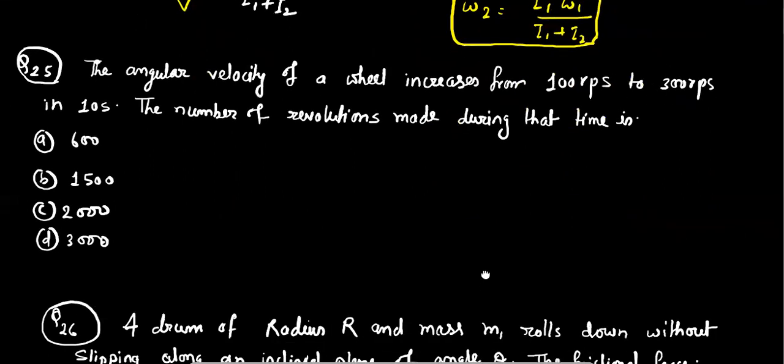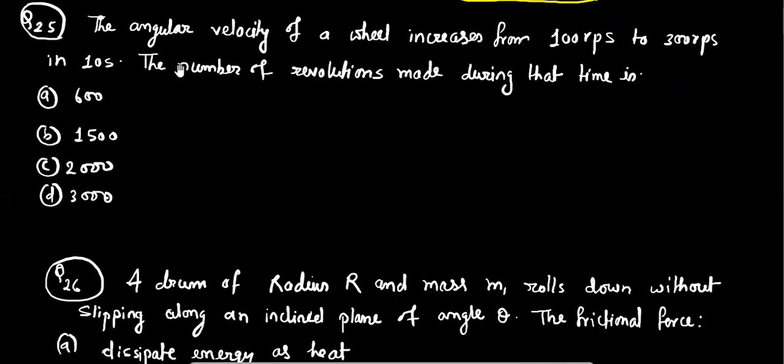Well, now we are going to discuss question number 25. The angular velocity of a wheel increases from 10 rps, rotation per second, to 300 rps in 10 seconds. The number of revolutions made during that time is.